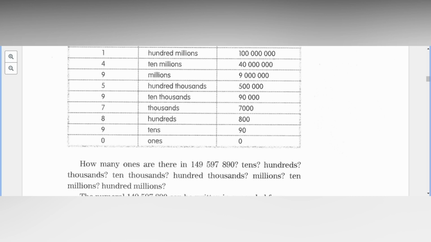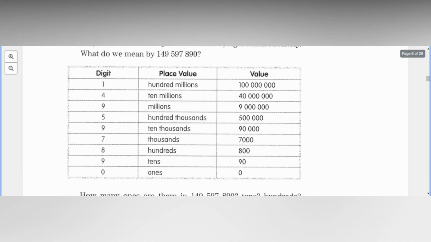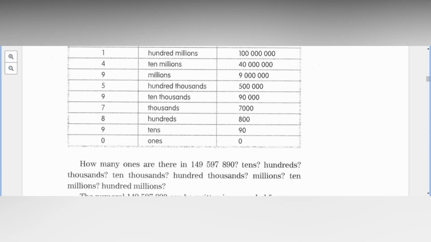Very good. How about your millions? How many millions are there? Kyra. 9. How about your 10 millions? Caleb. 4. And then your 100 millions? Keone. 1. Okay, 100 millions is 1.